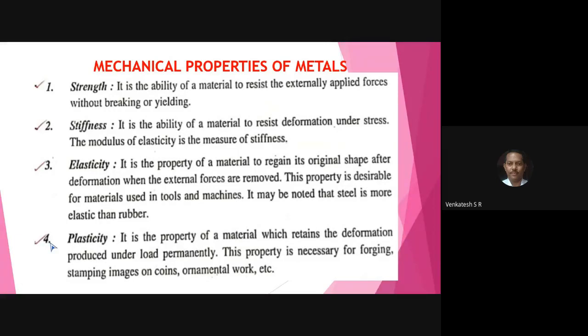After tools and machines, in square bracket write down, elasticity is reversible. Close the bracket.